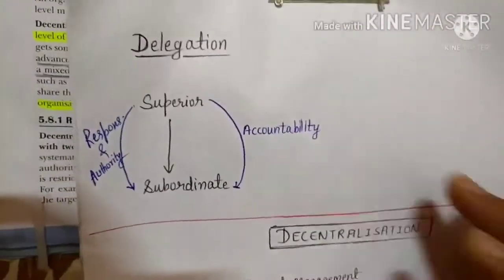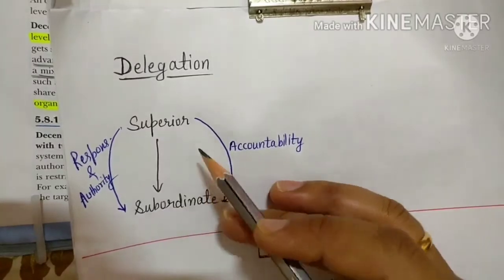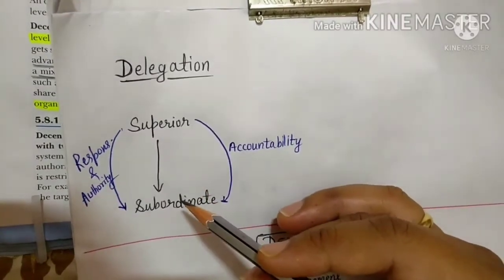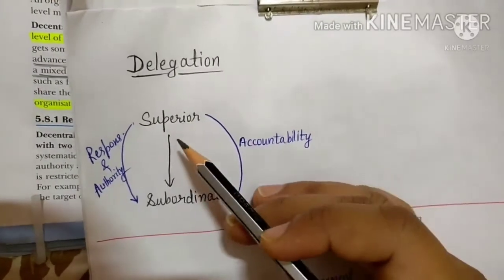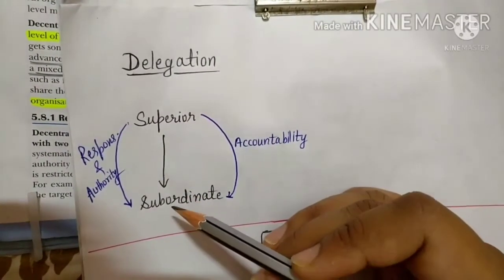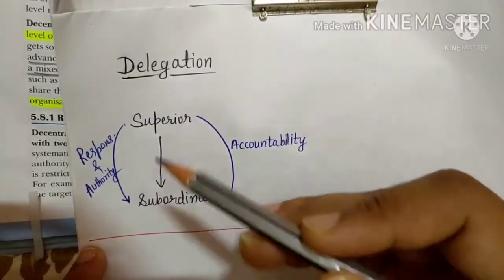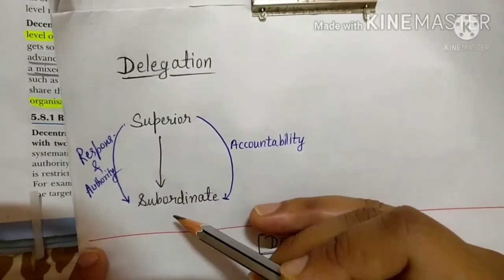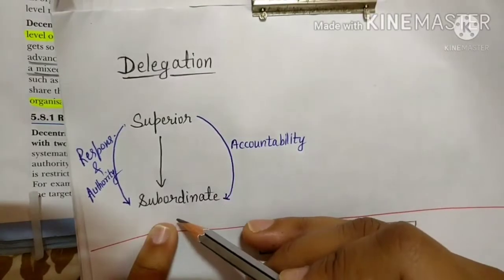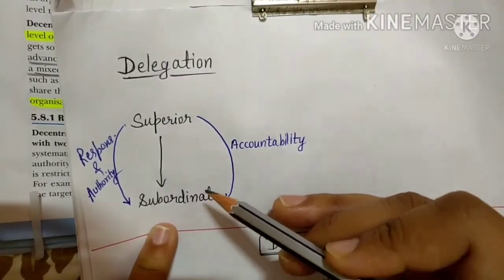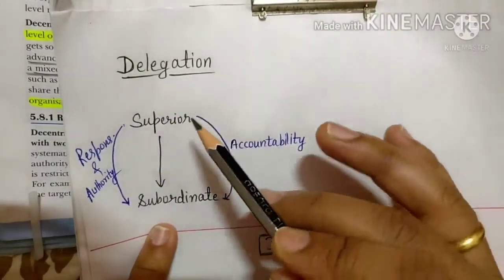Just pay attention here. You learned about delegation in the beginning. I told you that there is a subordinate and superior relationship in which the superior gives some responsibility to the subordinate, and with that responsibility he shares some authorities also, so that the subordinate can complete the work. And with that he creates some accountability on the subordinate, that he has to complete the work in the given period of time. So that is called what? Delegation.